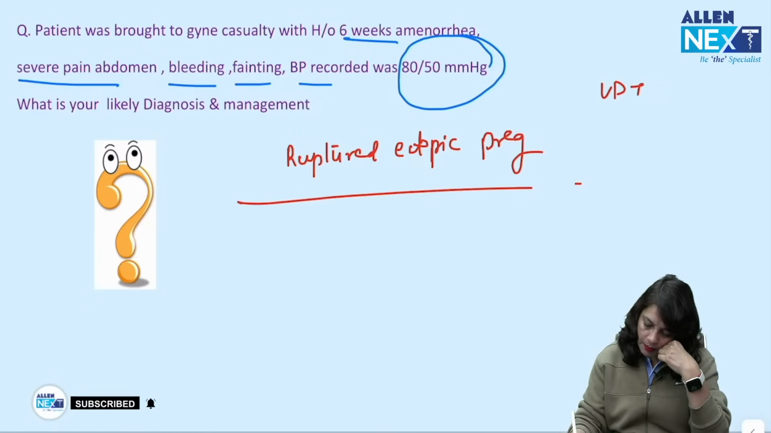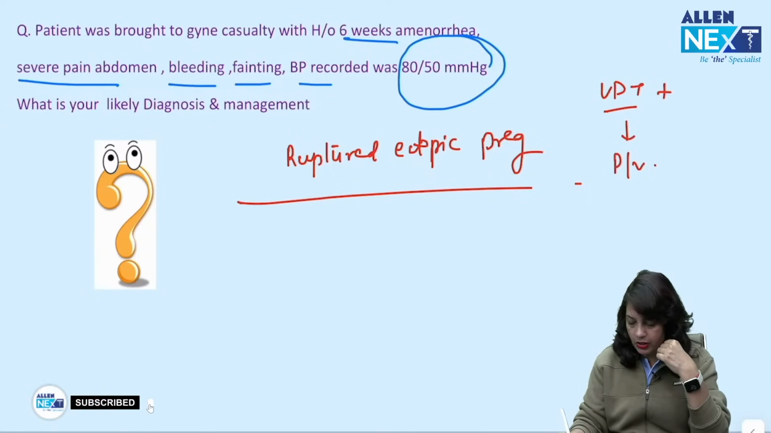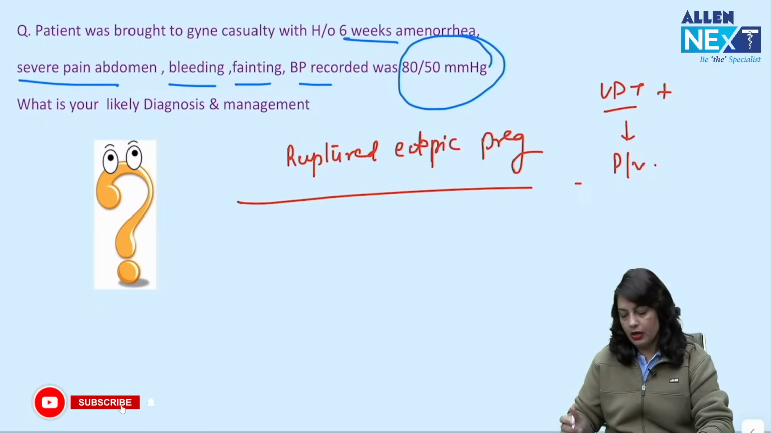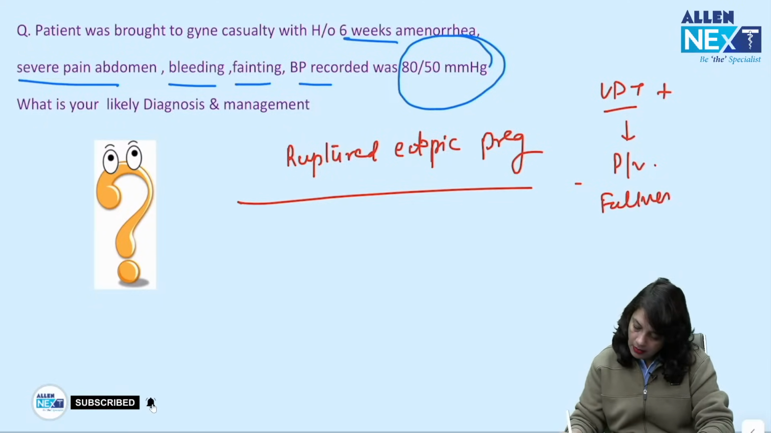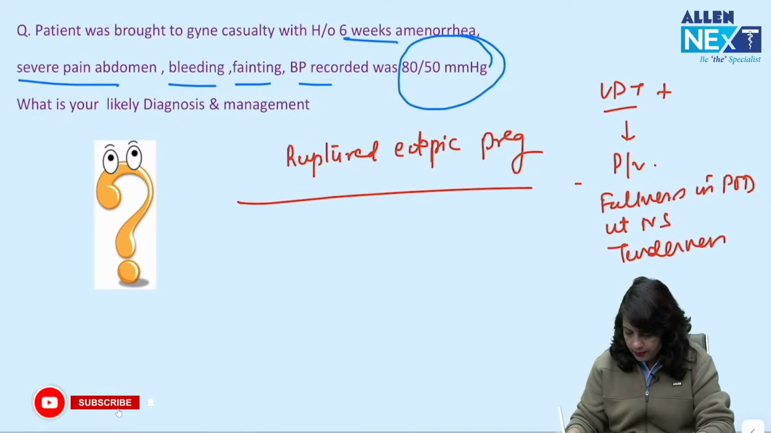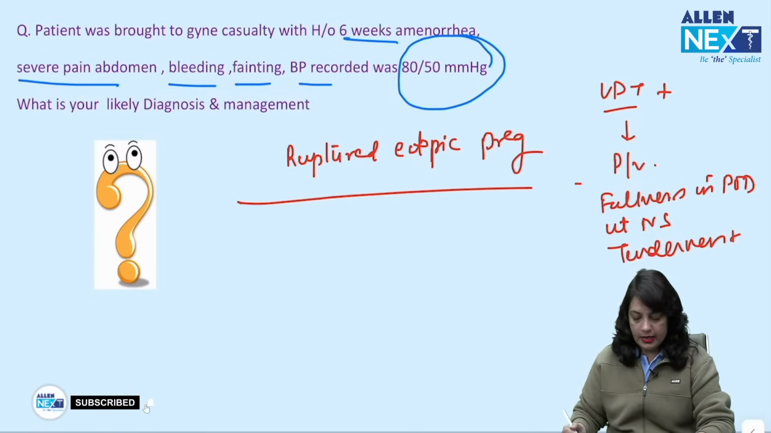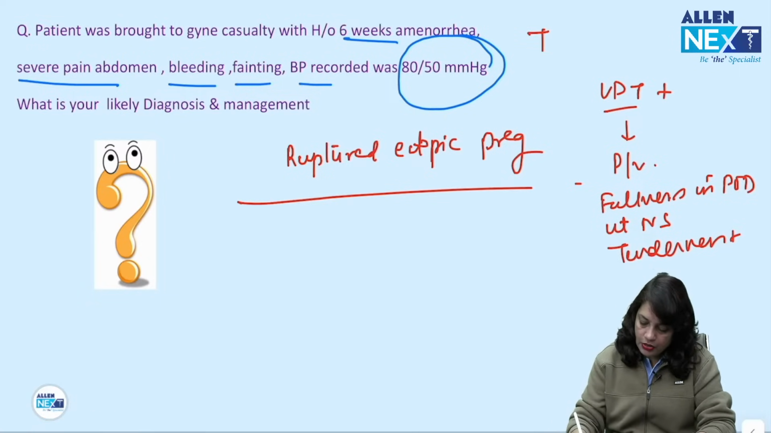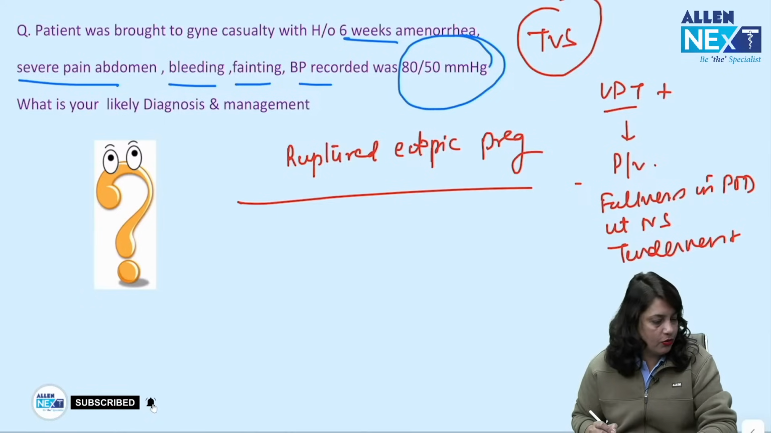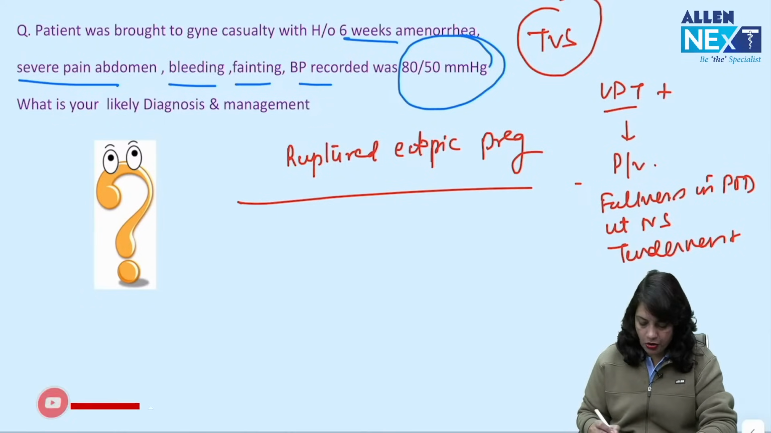You can do a urine pregnancy test, very quickly it comes out to be positive. You can do the per vaginum examination where you can find fullness in the pouch of Douglas. Uterus appears normal size and there is a lot of tenderness. If you can do a transvaginal scan very quickly bedside, that will tell you 100% sure shot, but